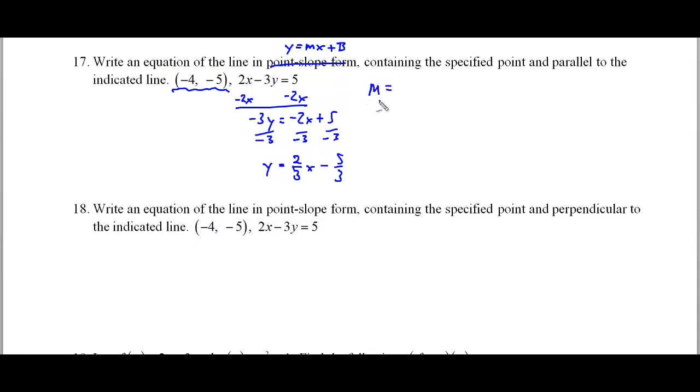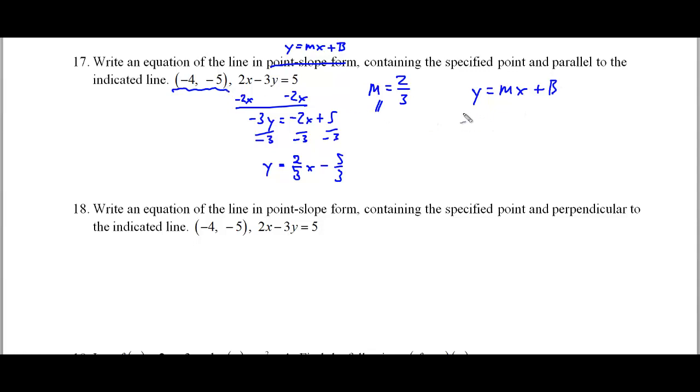Now the parallel slope to 2/3 is 2/3. Parallel slopes are the same as the slope of the original line. But we don't know the y-intercept, because this is the line that the parallel line has to go through. We need to actually plug and chug and get this to work here. So we are going to find my new y-intercept by plugging in everything we can into y equals mx plus b to solve for b.